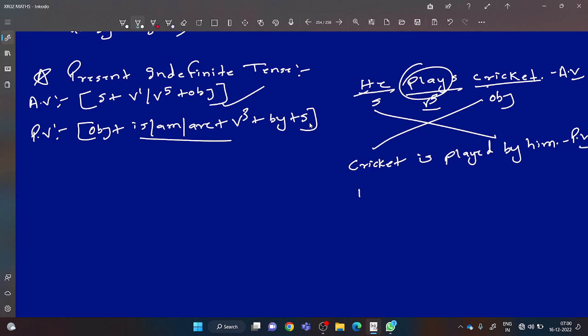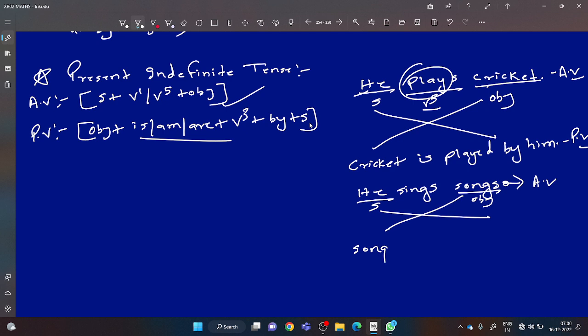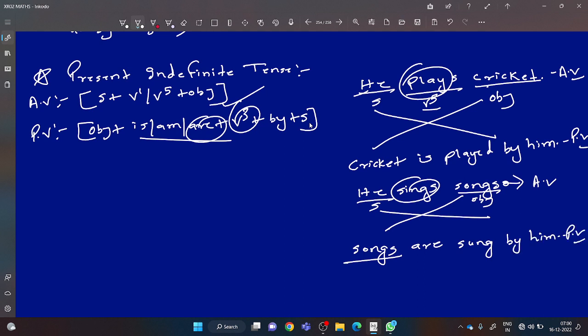Okay. One more example. If I ask you, like he sings songs, how will you change this? Active voice. Subject, object. You will use the cross method. So at first the word will come. Songs. It is plural, so it will take is, am, are. What? Are, na? Songs are. Main verb V3. What is the V3 of sing? Sung. By. He will be changed into him. I hope how to change the active voice into passive voice of present indefinite is very clear to you.